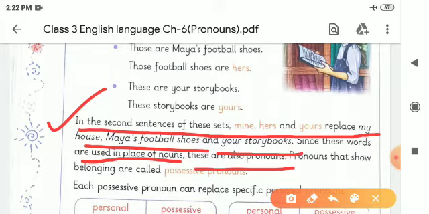Pronouns that show belonging are called possessive pronouns. What do you understand by possessive pronoun? A possessive pronoun is a pronoun indicating possession, which means the state of having or owning something. So that is called a possessive pronoun.